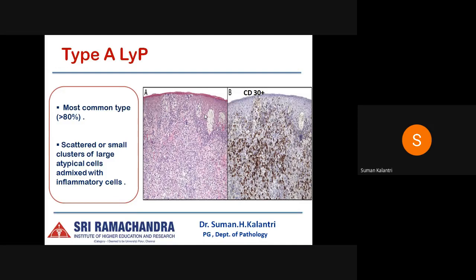The most common being type A, where we can see scattered or small clusters of large atypical lymphocytes admixed with inflammatory cells composed of lymphocytes, eosinophils or neutrophils, and CD30 positivity, as the name suggests.